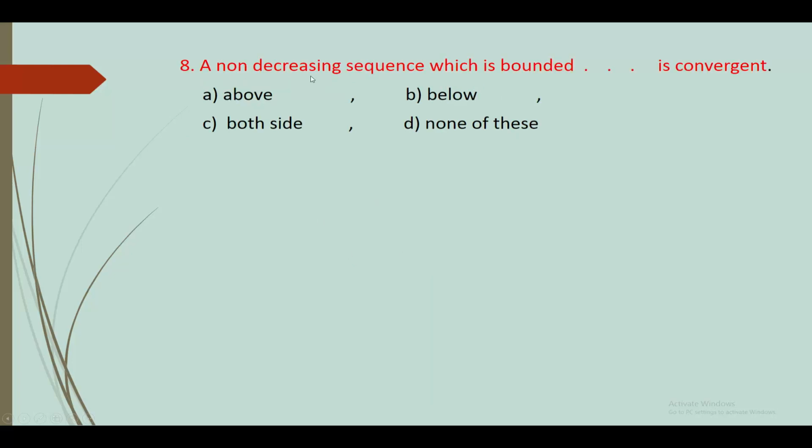8. A non-decreasing sequence which is bounded is convergent. Options: bounded above, bounded below, bounded on both sides, or none of these. We know that a sequence bounded on both sides is convergent. So the answer is option C, both sides.